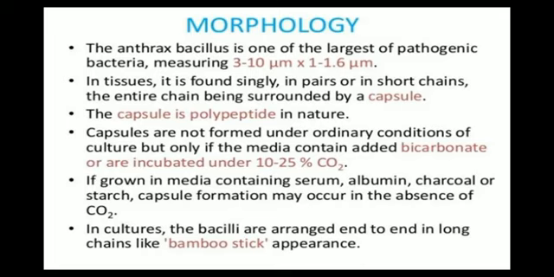Morphology. The anthrax bacillus is one of the largest pathogenic bacteria, measuring 3 to 10 μm into 1 to 1.6 μm. That means it is the largest pathogenic bacteria. In tissues, it is found singly, in pairs, or in short chains, the entire chain being surrounded by capsule. Now the meaning of singly is one at a time. That means it is found in pairs or in short chains. The capsule is polypeptide in nature.